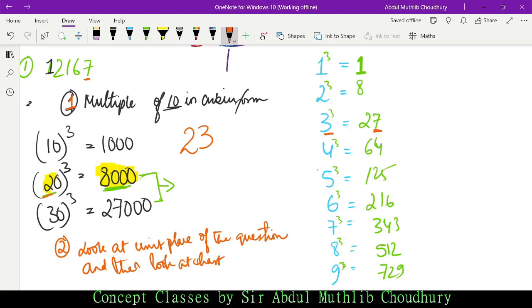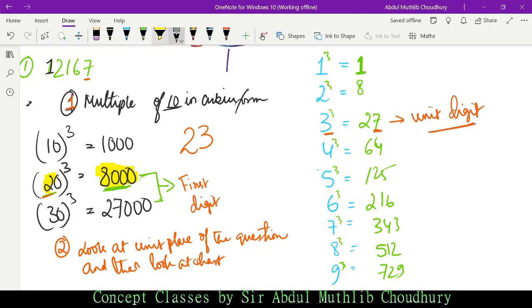See, in this case I have taken the first digit. Okay, I shall sum up. First listen to this one. In the other case I have taken the unit digit. First digit and unit digit are completely different. This is unit place, we know, isn't it? Number system: ones, tens, hundreds, thousands. So this is unit digit or ones place, and this is the first digit, not the unit. In this number, the unit digit is how much? 0. But I have taken the first digit.